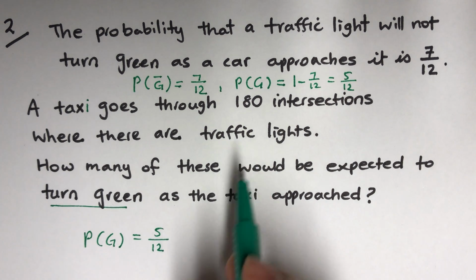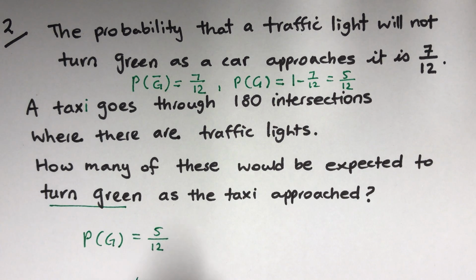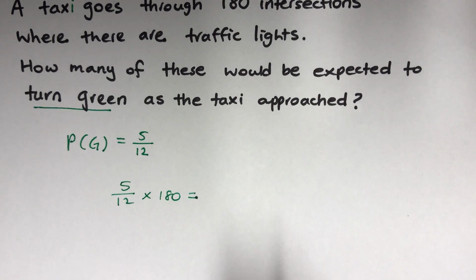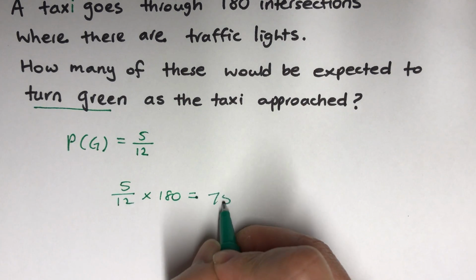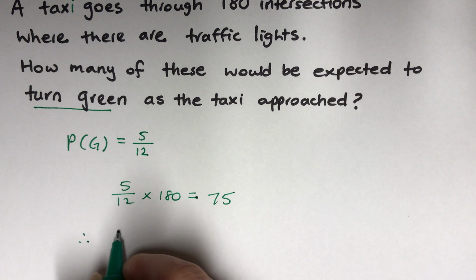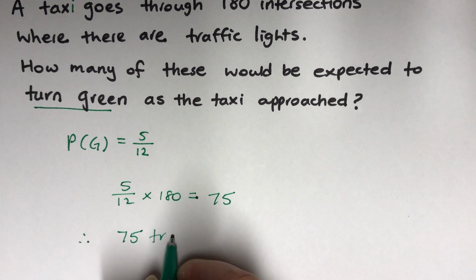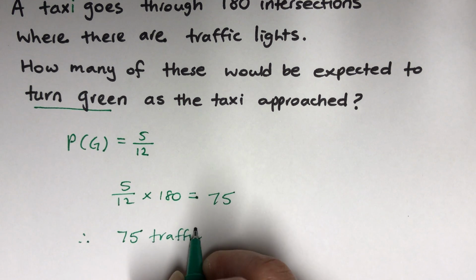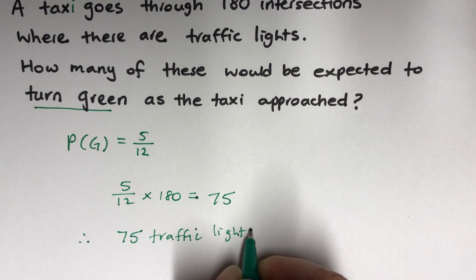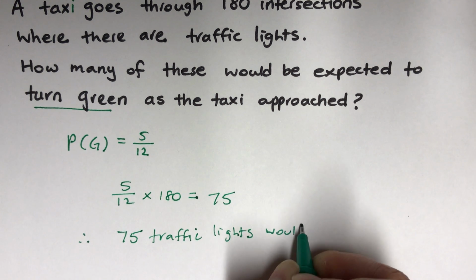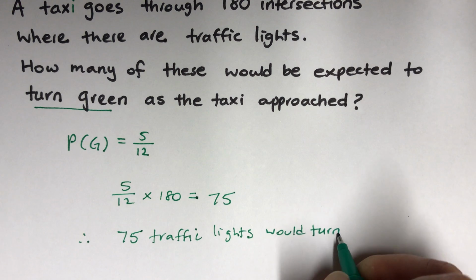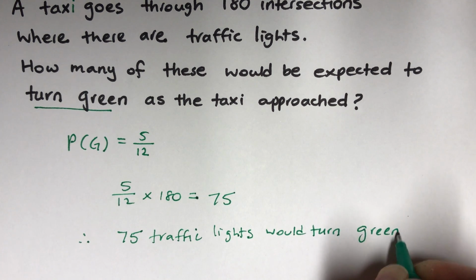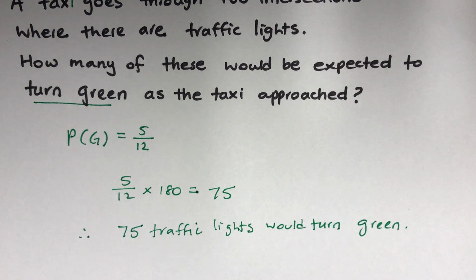And 180 of them we're going through, so how many of them? 5 over 12 of 180 is 75. So therefore I can say 75 traffic lights would turn green for this taxi. Excellent. Okay, well done, guys.